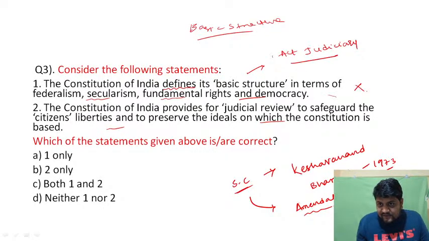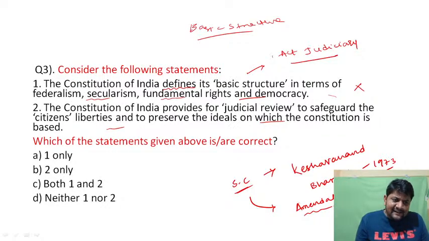Now look at statement 2: the Constitution of India provides for judicial review to safeguard the citizens' liberties and to preserve the ideals on which the Constitution is based.